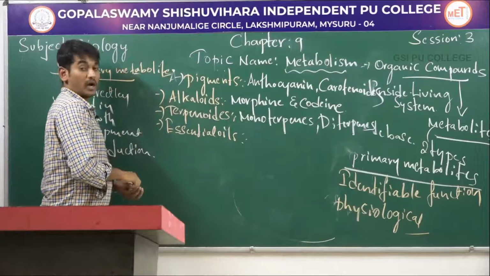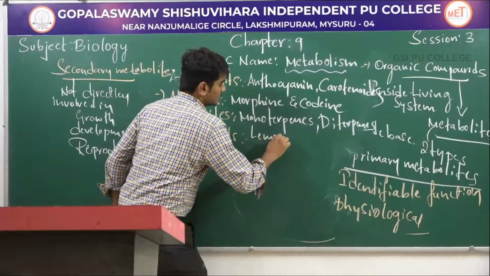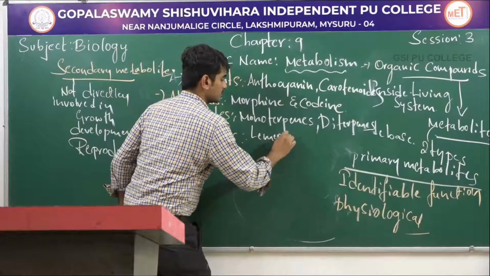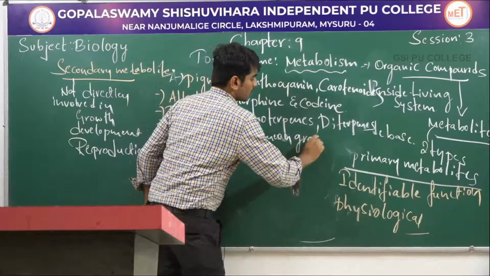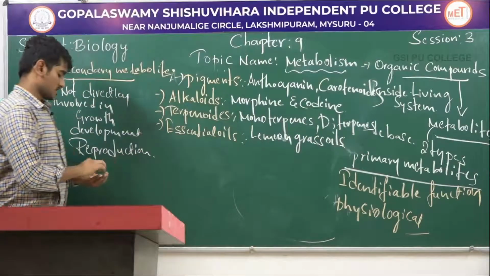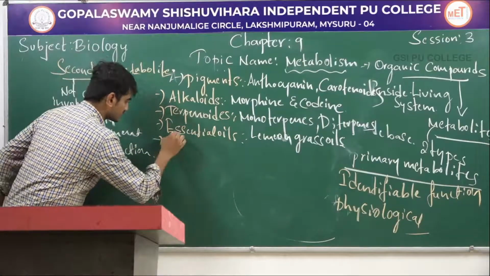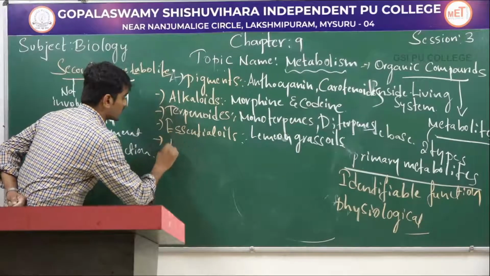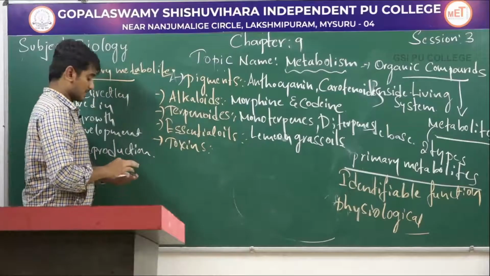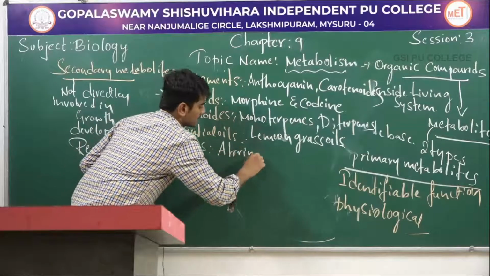Example for essential oils: lemongrass oil. And the fifth one is toxins. Example for toxins: abrin and ricin.